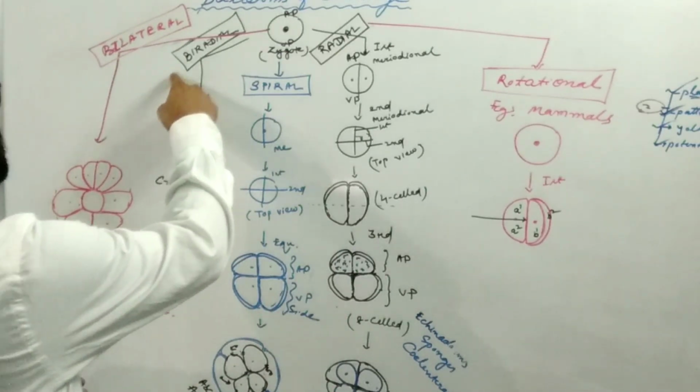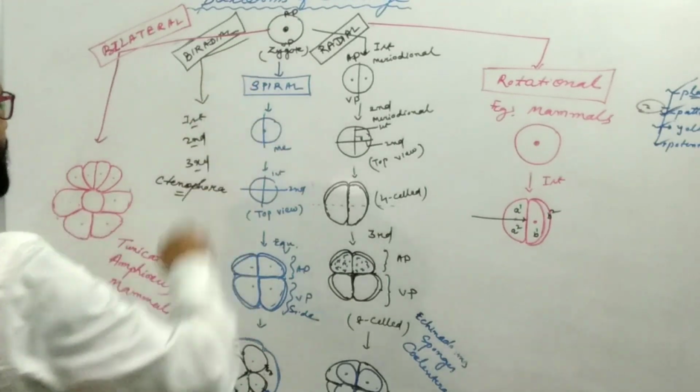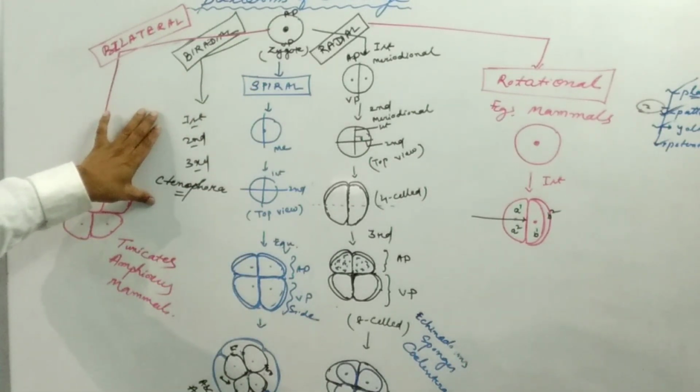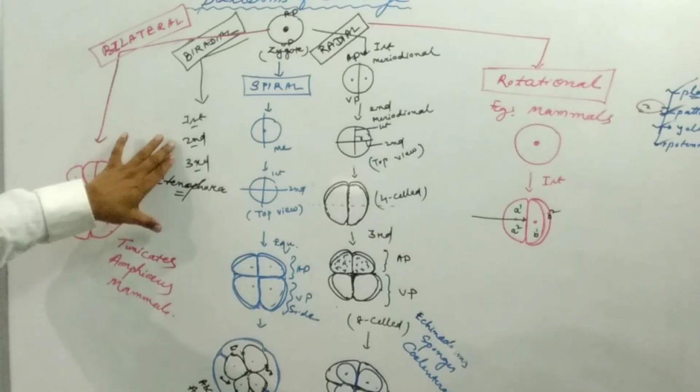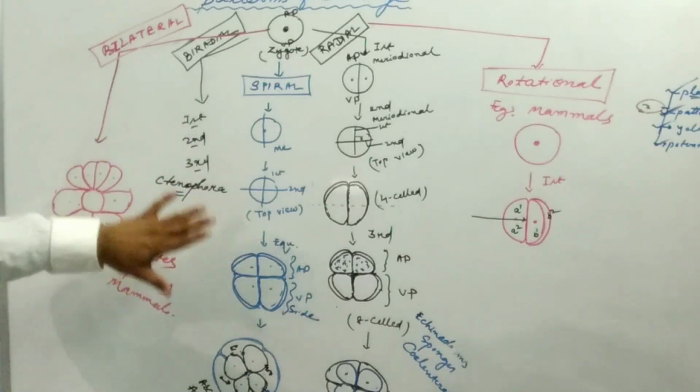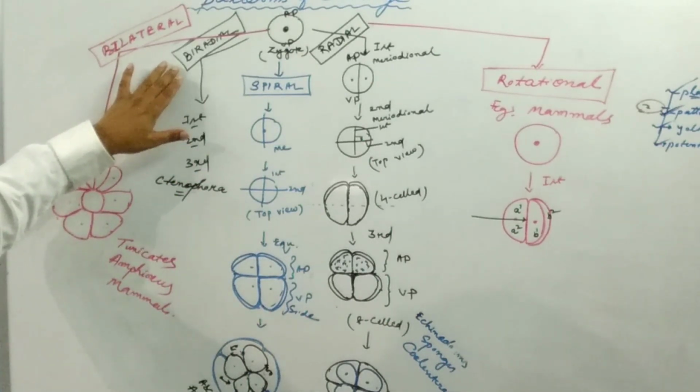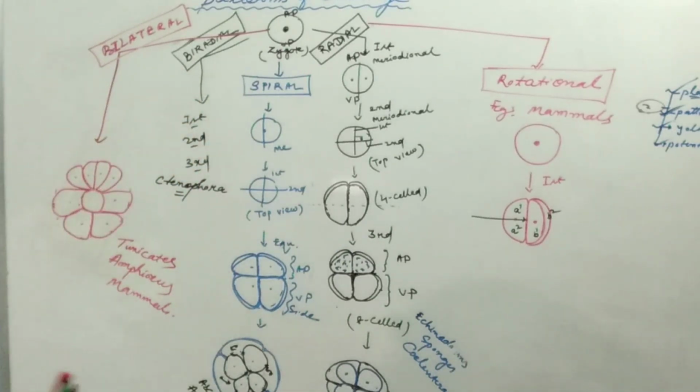Another may be the biradial, which is found in Ctenophora, where the first, second, third cleavage planes do not pass at right angles to each other, and this type of arrangement of the blastomeres is known as the biradial.